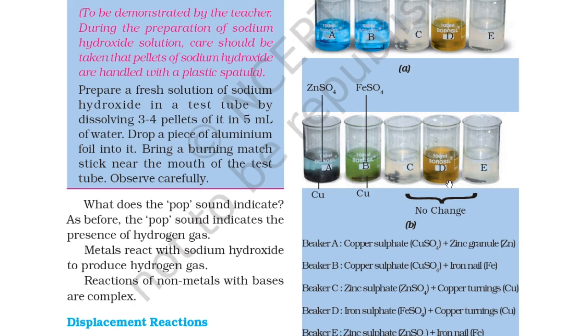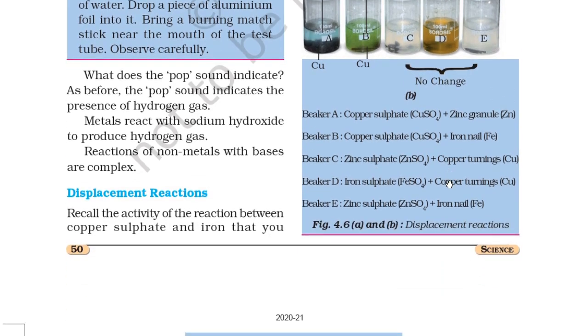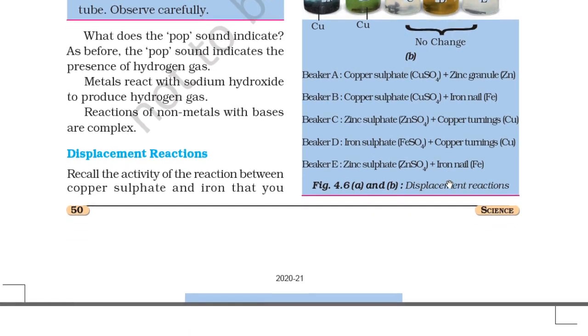Drop a piece of aluminum foil into it. Bring a burning matchstick near the mouth of the test tube. Observe carefully. What does the pop sound indicate? As before, the pop sound indicates the presence of hydrogen gas. Metal reacts with sodium hydroxide to produce hydrogen gas.